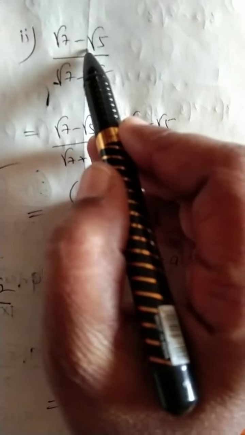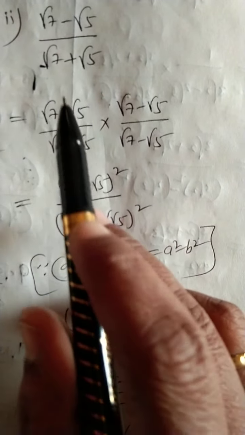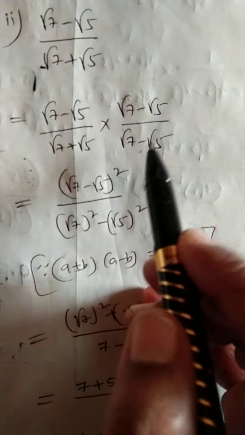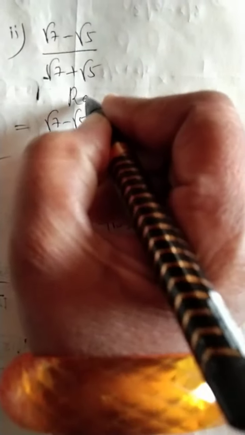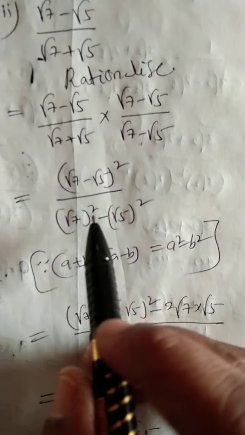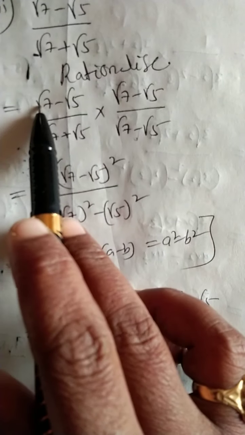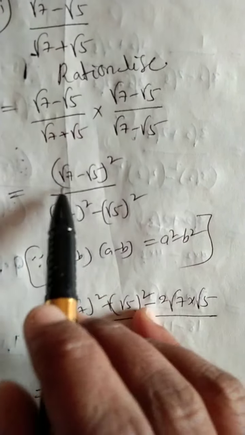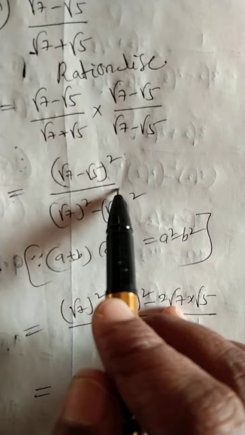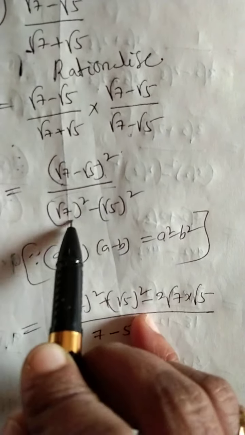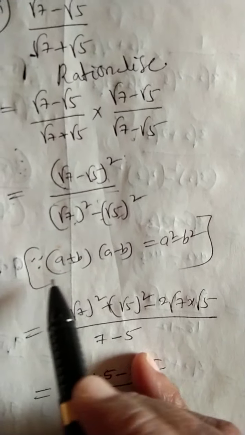Okay, next, second bit: root 7 minus root 5 by root 7 plus root 5. It is given. Now the denominator has a plus, so we should rationalize with the opposite sign. Rationalize the denominator. Now a minus b into a minus b, whole square, divided by a plus b into a minus b, a square minus b square. Okay, see, I wrote it here.